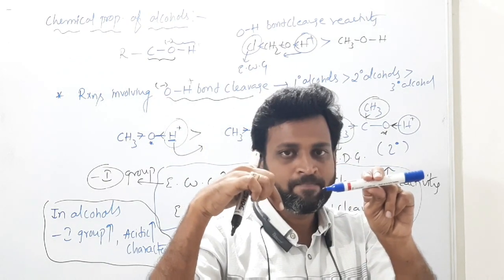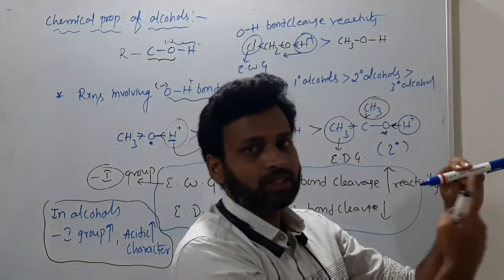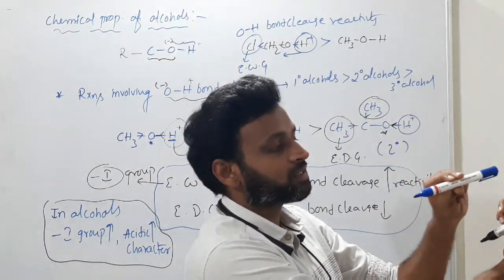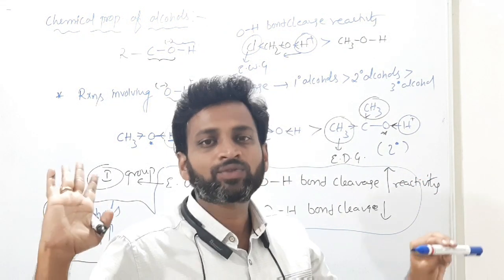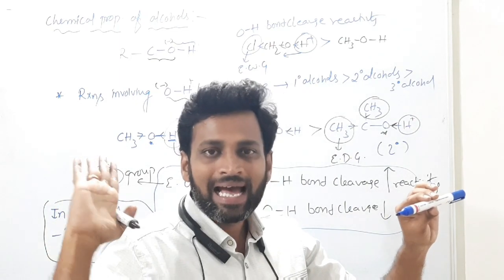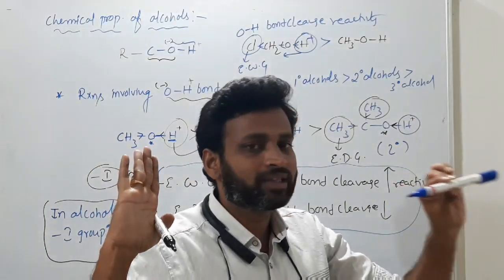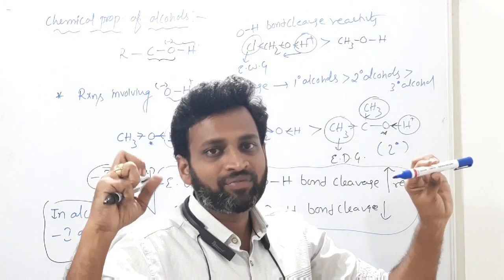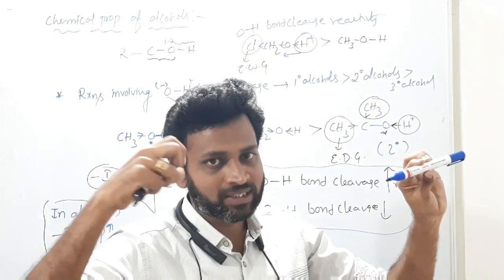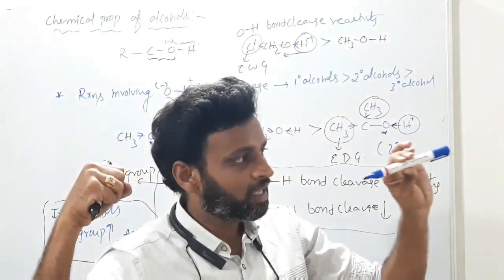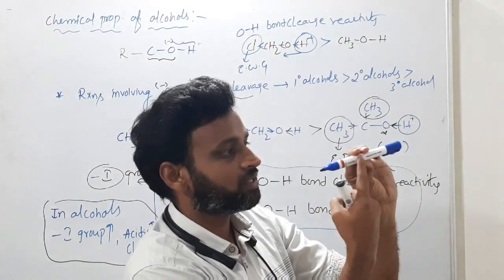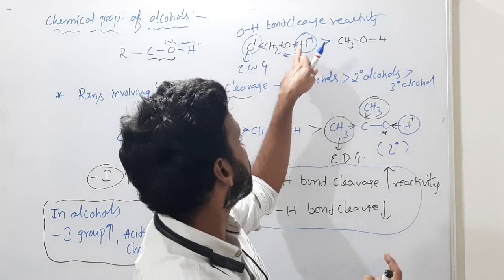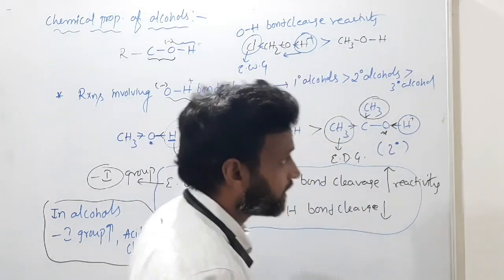Oxygen is me, 100 rupees is this bond, and the person is H plus. So very simple: if I have a donor, I won't think about this 100 rupees. If I have a withdrawing group, meaning somebody is taking money from me, then I will think about this 100 rupees, this bond. Got it clearly?